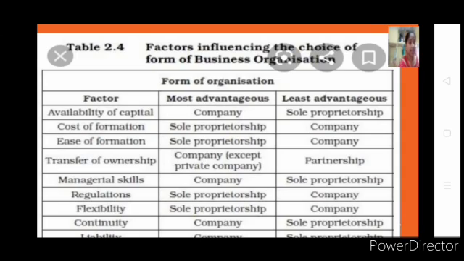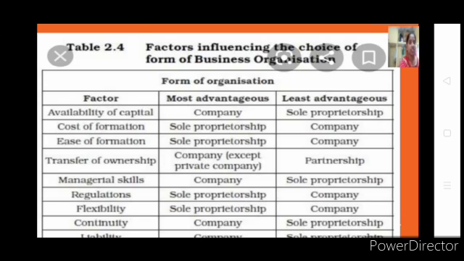So we have seen 5 types of forms of ownership, 5 different types of ownership which you can have for your different types of business. So how are you going to select what form of ownership you have to select for your business? Then you have to go with these points. It is also a very important question, may not be from the point of view of exams, but to understand this is very important. So you can see here what are the points to be considered.